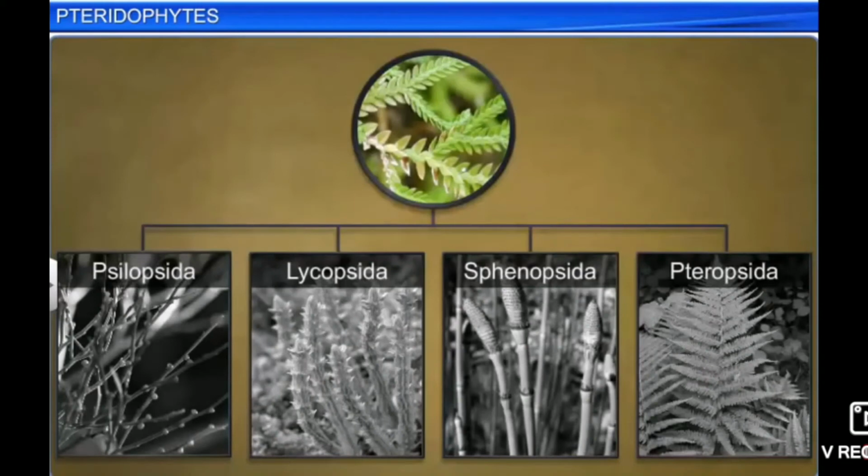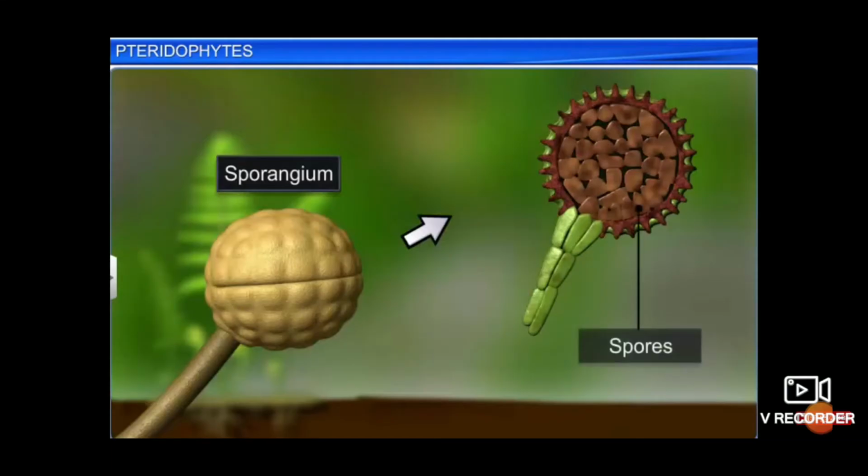So plants from this group have well-developed root, stem and leaves and separate tissues for conduction of food and water, but they do not bear flowers and fruit. They reproduce with the help of spores formed along the back or posterior surface of their leaves.